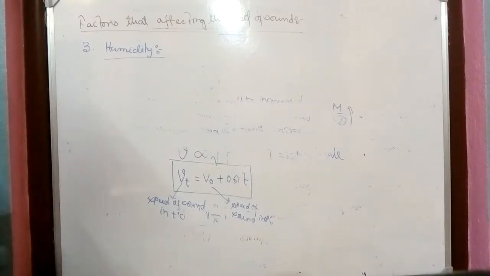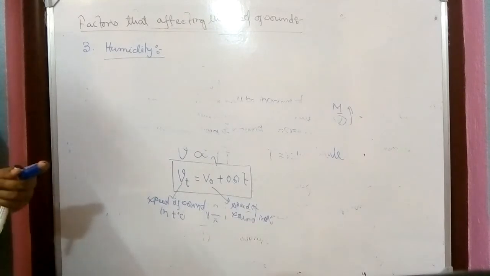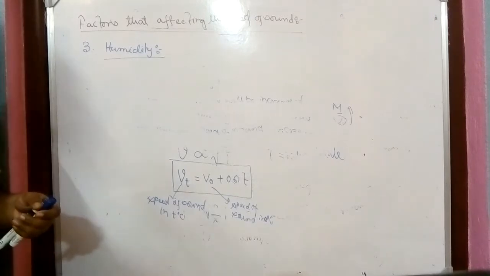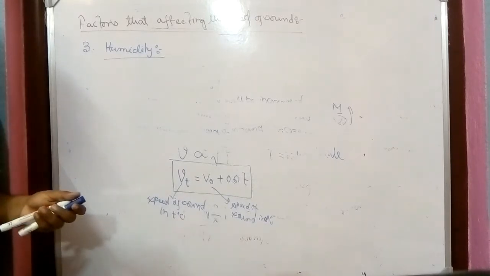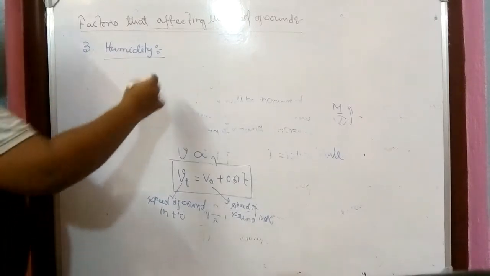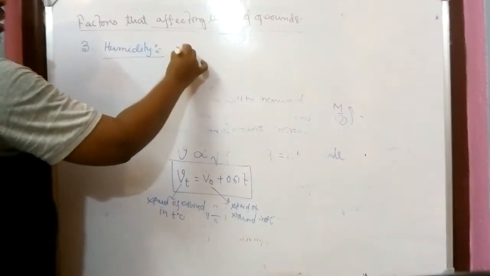That's why we say it is humid weather. But one interesting thing: humid weather means the amount of water vapor in the atmosphere is increased. You might think that water vapor increases in the atmosphere, so maybe the density of the medium increases. No, here the twist is there.